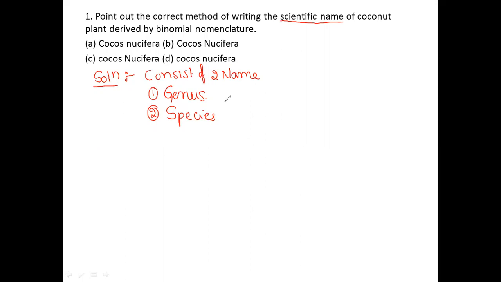By giving two names, the systematic nomenclature we give is nothing but binomial nomenclature.